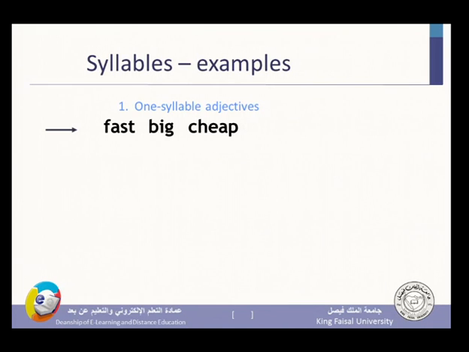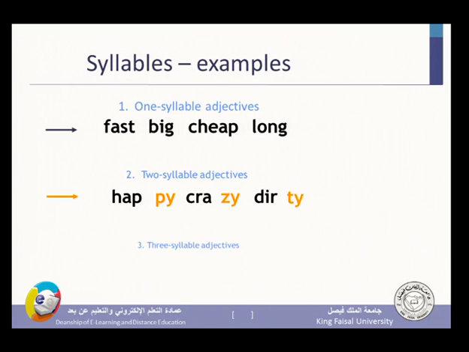And one syllable adjectives, an example is the word fast, or for example big or long, the vowel O. Two syllable adjectives: happy, it has two syllables, hap, the vowel is A in this syllable, and py, the vowel is E. Of course it is written Y, but phonetically speaking it is E. Crazy is another example, and you have many other examples.